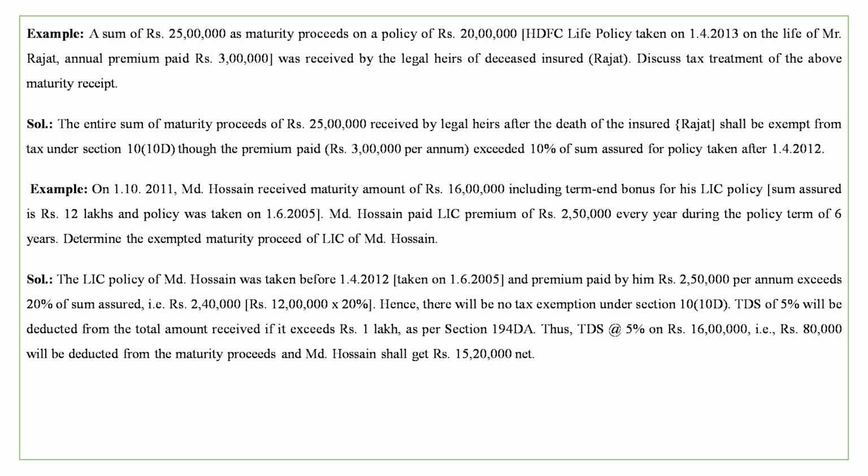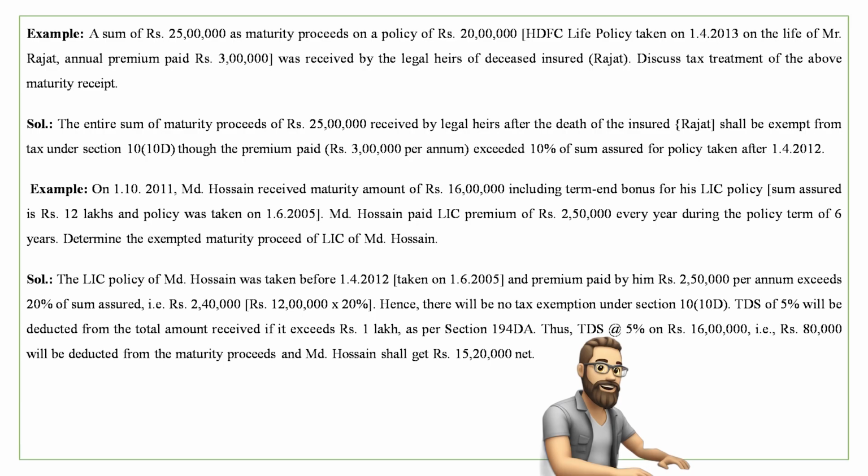On 1st October 2011, Mr. Hussain received a maturity payment of 16 lakh including term and bonus from LIC, sum assured 12 lakh, and the policy was taken on 1st June 2005. So it means it was taken before 1st April 2012. So in that case, the policy premium should not exceed 20% of the sum assured. LIC premium paid by Mr. Hussain was 2,50,000 every year during the policy term.